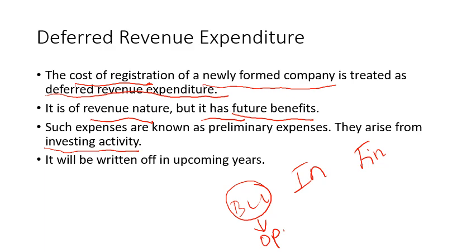Then such expenses will be known as preliminary expenses, and they arise from investing activity. You are forming a company, that whole company will be an asset for you and these expenses will be written off in upcoming years. So this will be treated as deferred revenue expenditure. Let us see the next example.